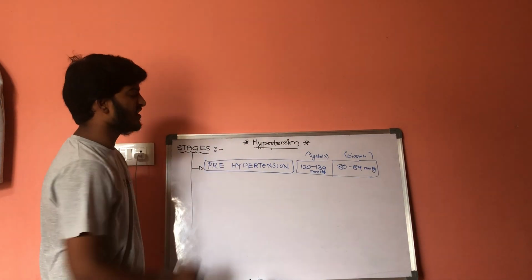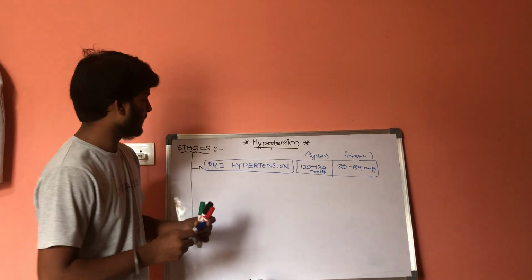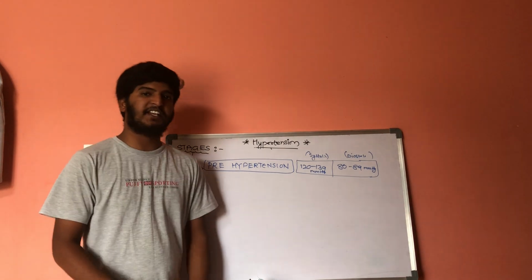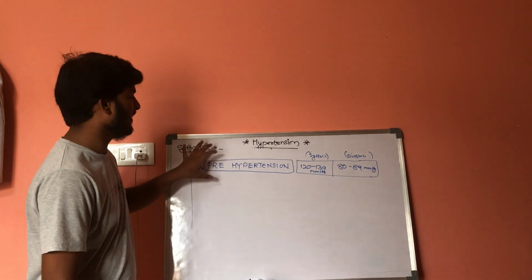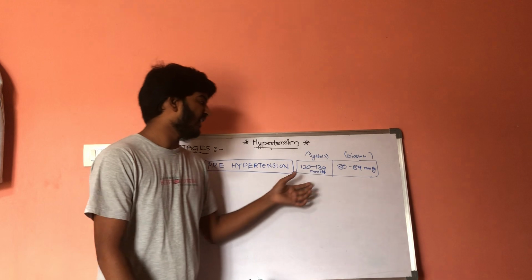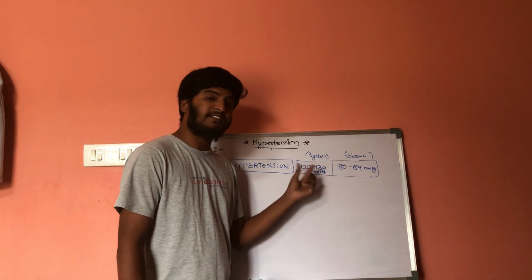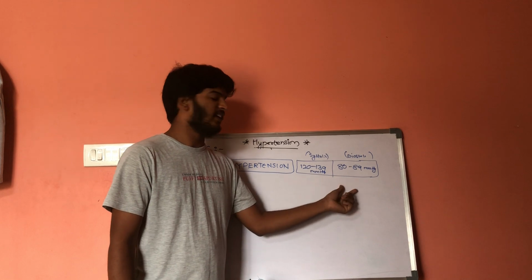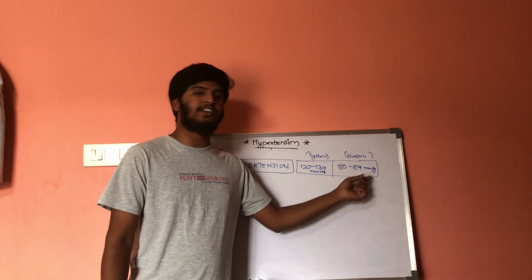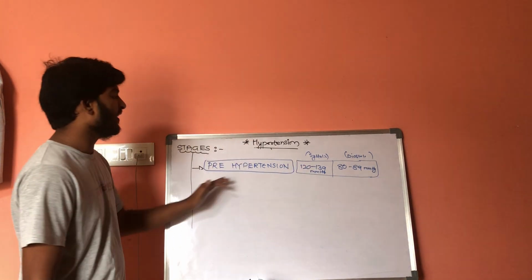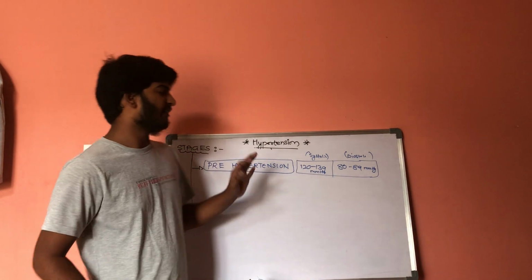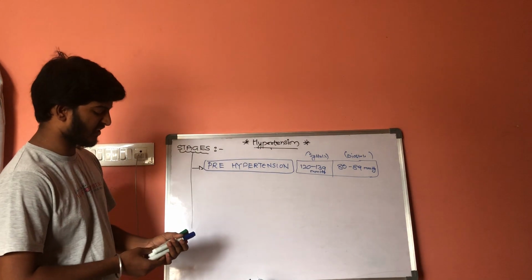So this is the first stage of hypertension, that is pre-hypertension, where the systolic blood pressure is between 120 to 139, whereas diastolic pressure is between 80 to 89. Now coming to the second stage.